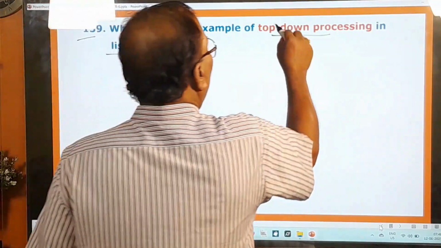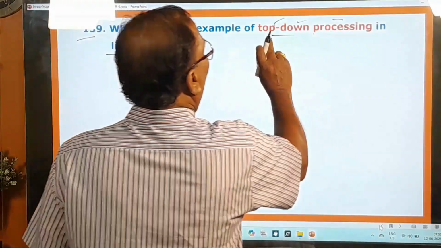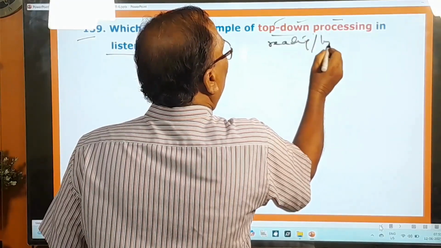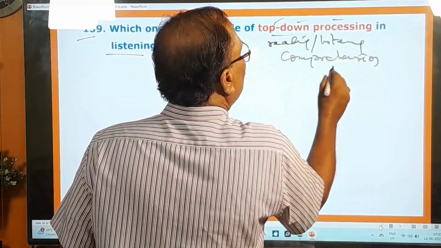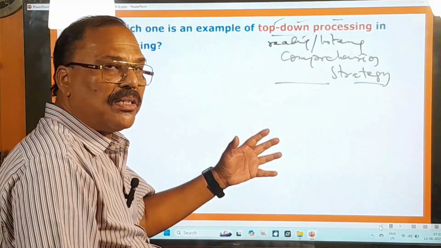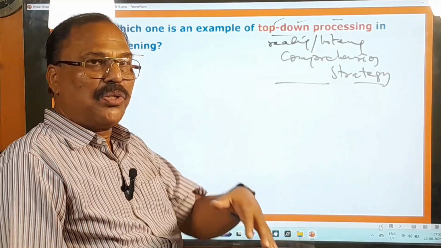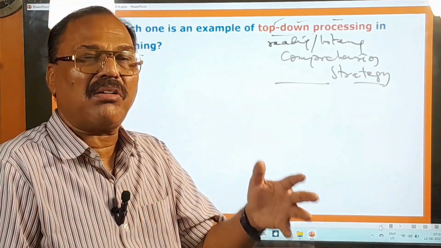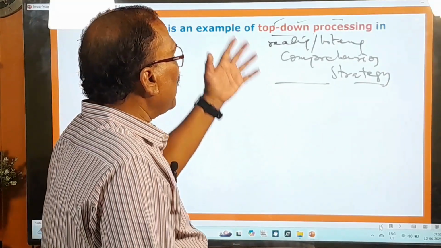What is this top-down processing? Okay, I'll give you some idea about this top-down processing. Top-down processing is nothing but reading or listening comprehension strategy where the learners use their background knowledge, context, expectations to understand the overall meaning even before focusing on individual words or sentences or structures. So that is what is called the top down processing.